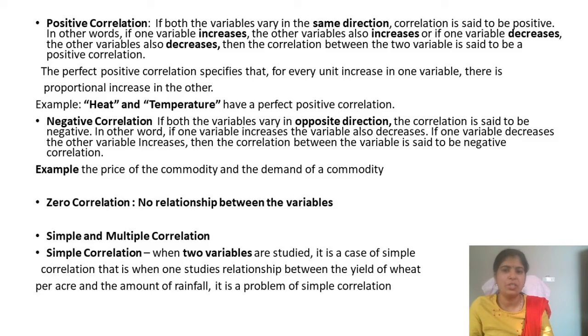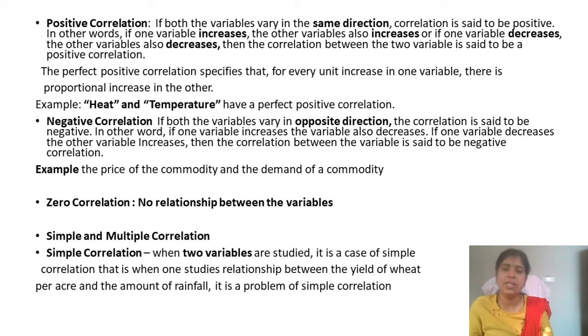Heat and temperature. And this region is the best example: Gulbarga, the Kalyana Karnataka region, is the best example for very hot climatic regions. So they have a perfect positive correlation.